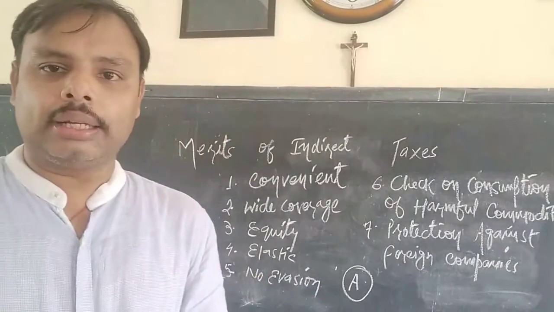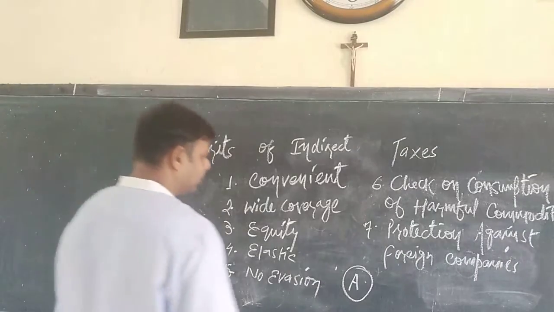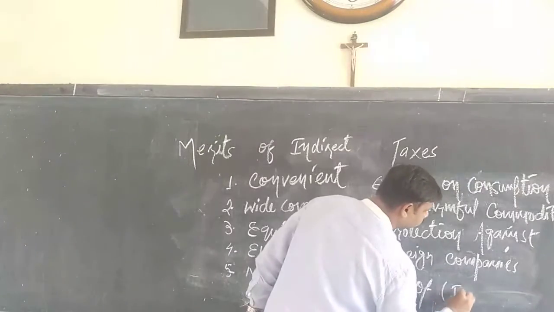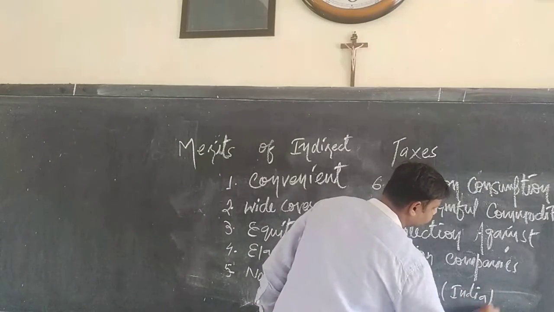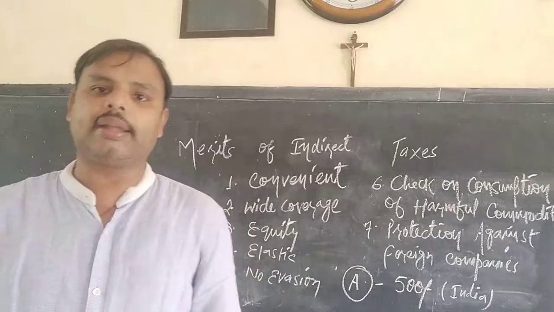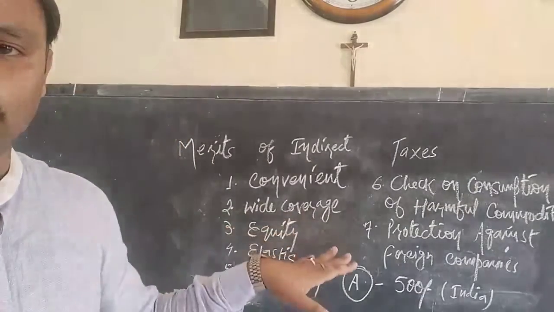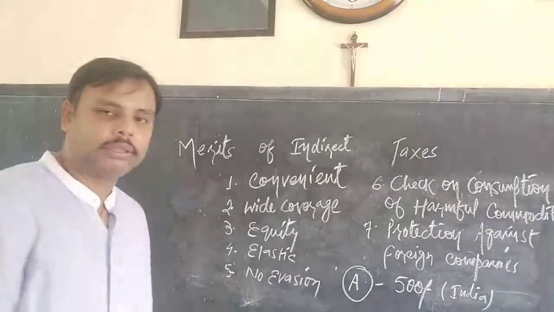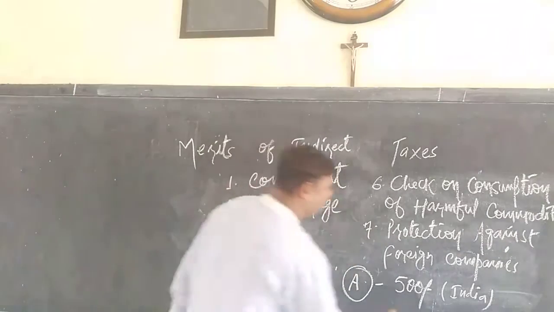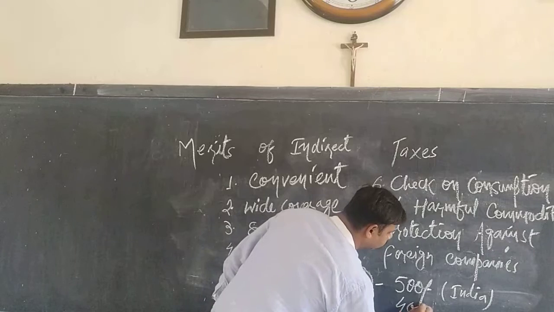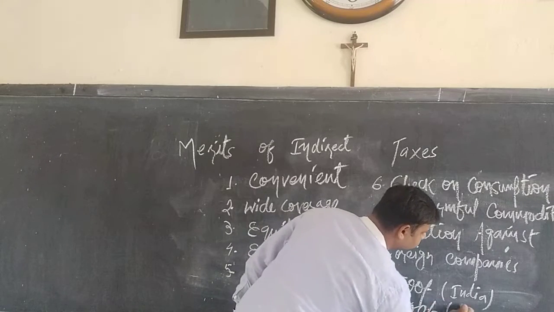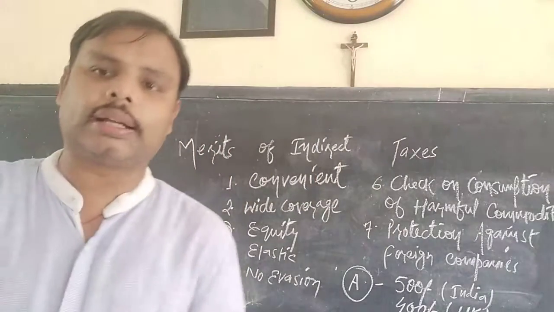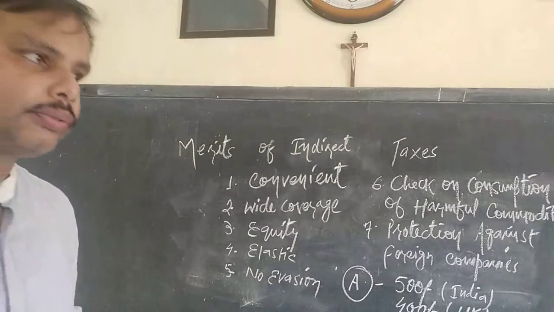Now in India, if the rate of good A is, let's say, rupees 500, you get good A in India for 500. And when the same thing comes from a foreign country, from the UK, it comes at a price of rupees 400.